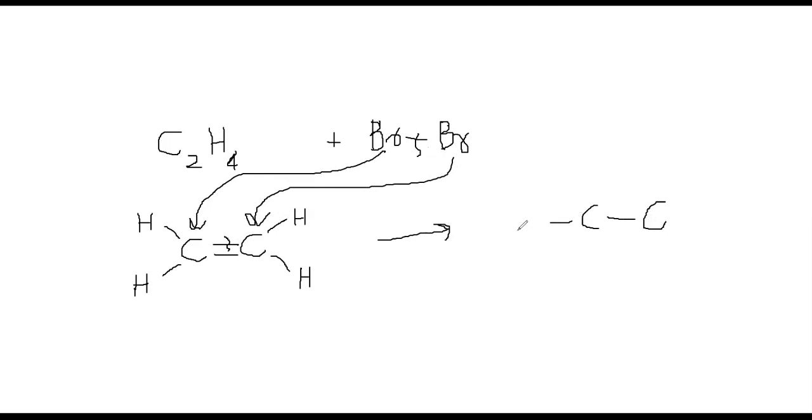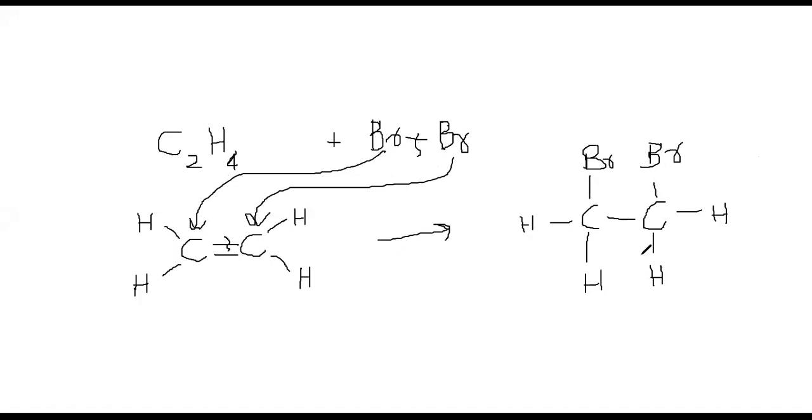Now, there were two hydrogen atoms with each carbon atom. So first hydrogen atom with one carbon atom and the second hydrogen atom with one carbon atom. As I've explained, one of the bromine atoms will attach to one carbon atom. So let's draw this bromine over here, right? So this is the bromine over here. Talking about the other carbon atom, the second carbon atom will also have two hydrogen atoms attached to it, which was the previous part of the structure, like over here. And the second bromine atom will get attached to the second carbon atom, making the structure like this, right?